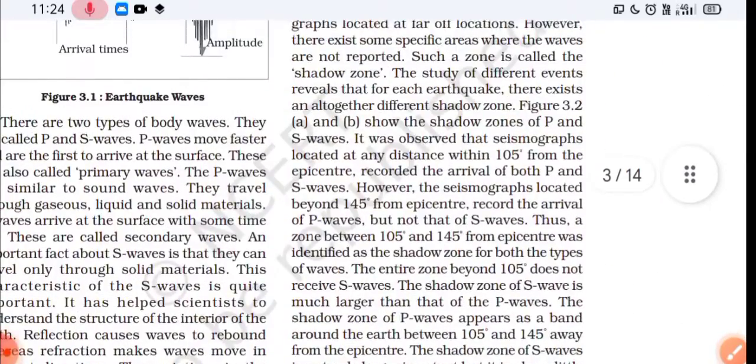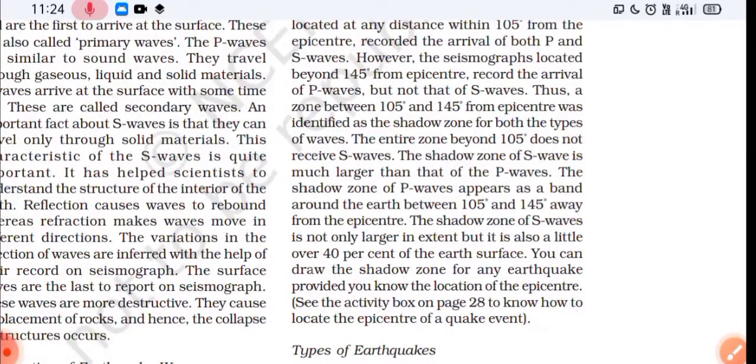And then the S wave shadow zone is larger than the P wave shadow zone. It developed because S waves do not pass through the liquid mantle of the earth. Therefore the zone from 105 degree all around the earth from the focus is called the S wave shadow zone. From 105 degree everything is S wave shadow zone. Let me show you.